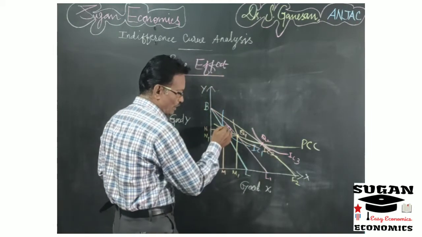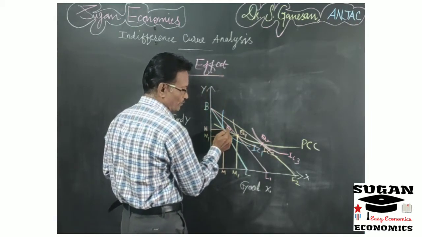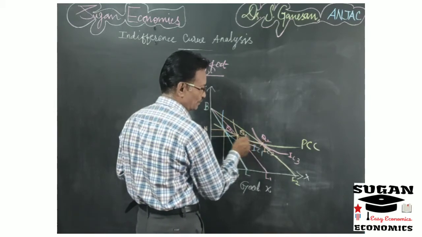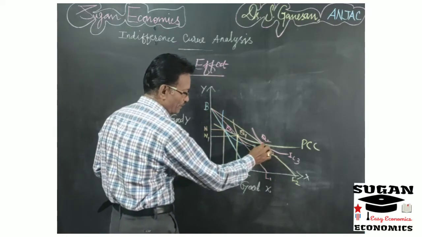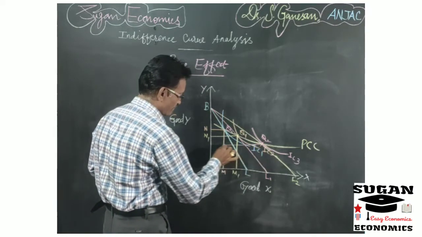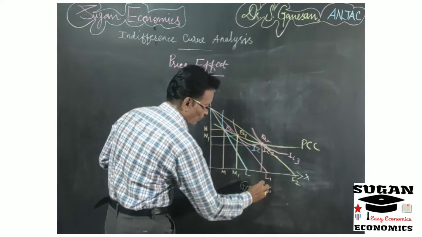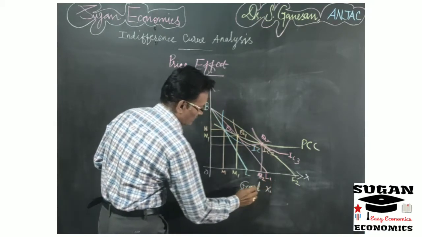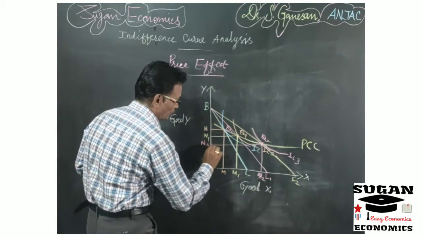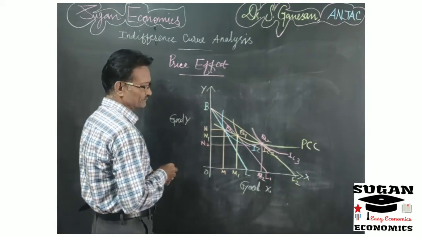So now you have to connect Q1 and Q2. You will get the price consumption curve. So at point Q2 the consumer is getting OM2 amount of commodity X and ON2 amount of commodity Y, right?